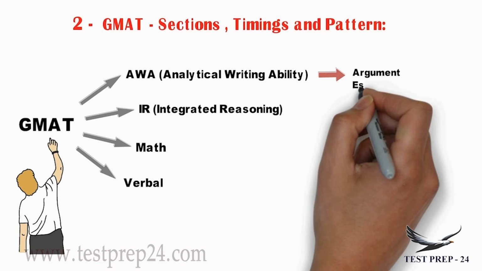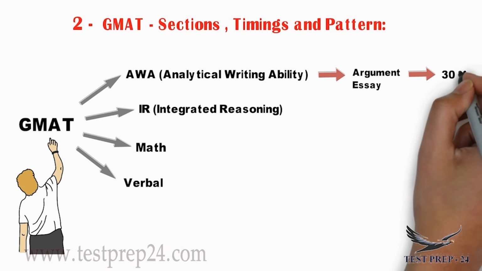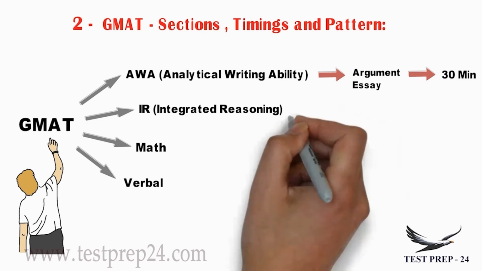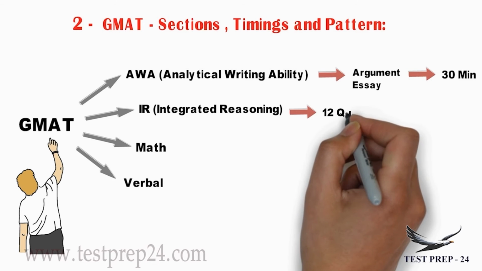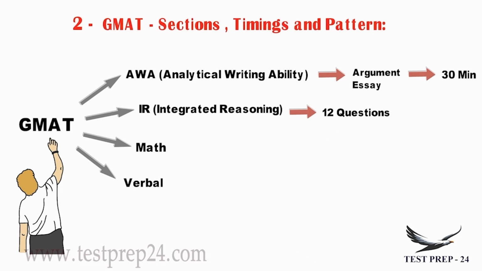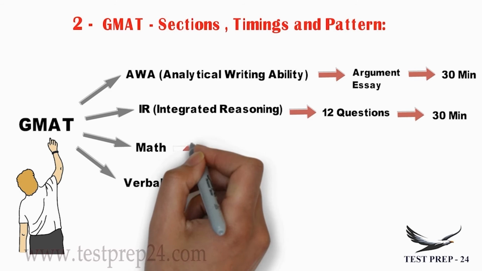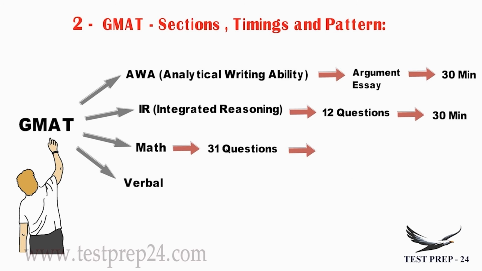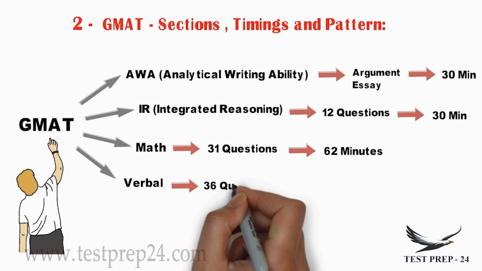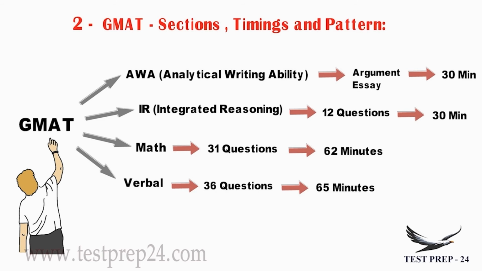In the AWA section, you have to write one essay that will be an argument essay and you will be given 30 minutes for it and you will be scored on a scale from 0 to 6. In integrated reasoning, you will be given 12 questions and you have to attempt those 12 questions in 30 minutes. In the math section, you will be given 31 questions which you have to answer in 65 minutes. And lastly, in the verbal section, you will be given 36 questions which you have to answer in 65 minutes.